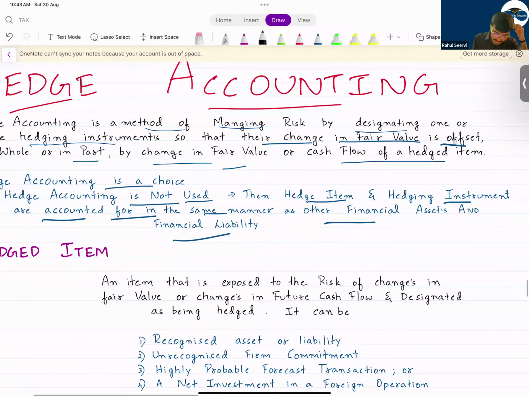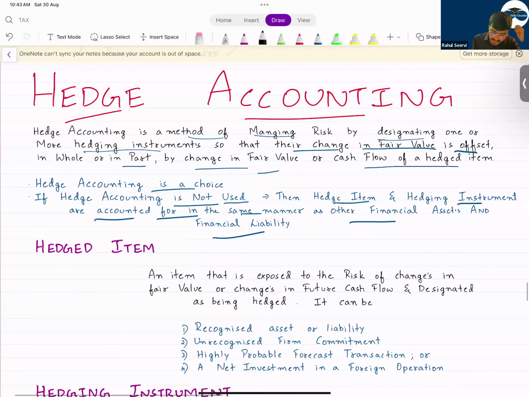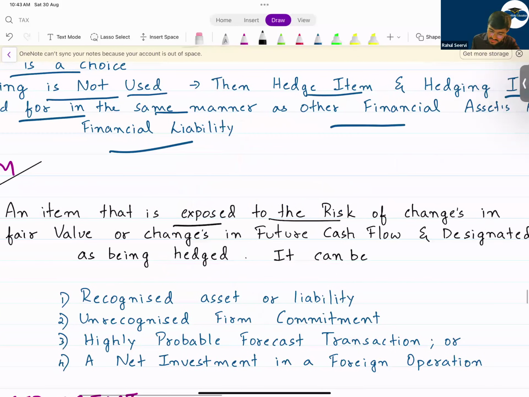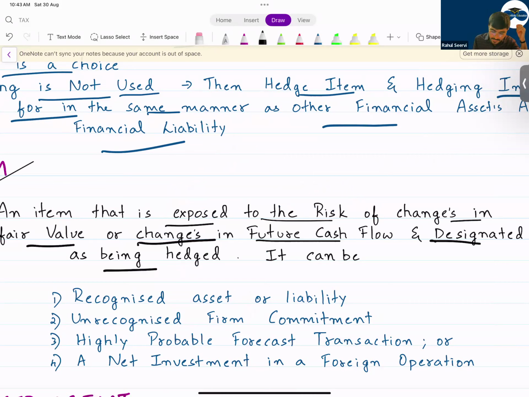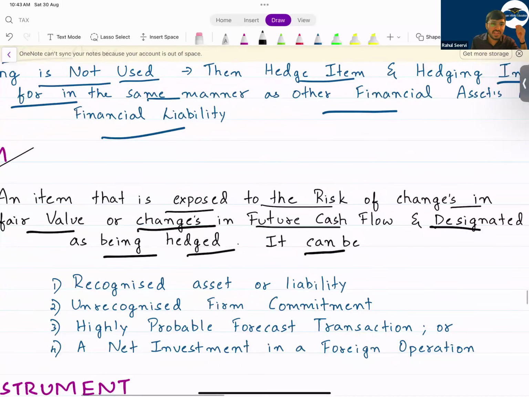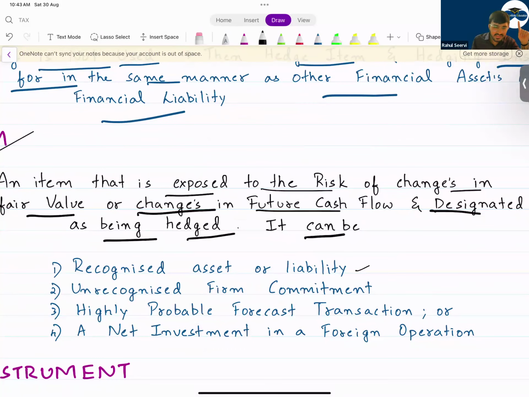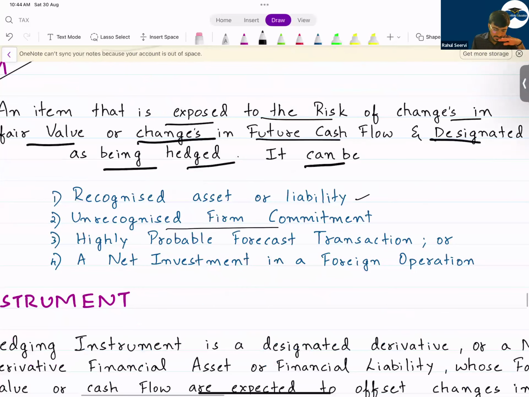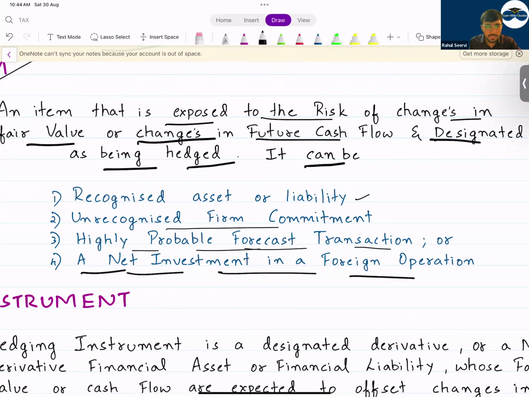Now, what is a hedge item? A hedge item means an item that is exposed to the risk of change in fair value or change in future cash flow and designated as being hedged. A hedge item can be a recognized asset or liability, like your inventory, your bonds, etc. An unrecognized firm commitment. The firm has made a firm commitment, but has not yet recognized it. Or a highly probable forecast transaction or a net investment in a foreign operation.